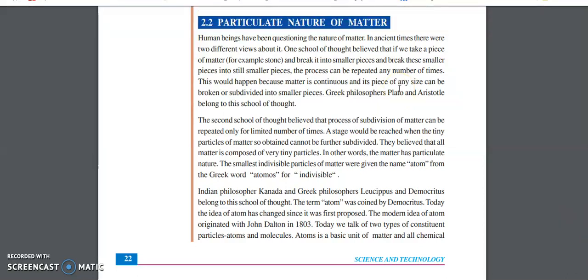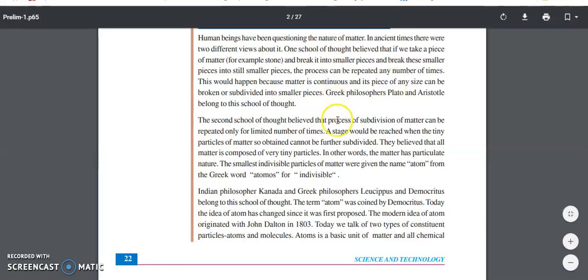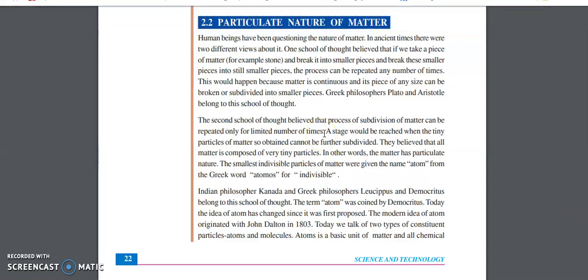The second school of thought told that the process of subdivision of matter can be repeated only for a limited number of times. I can take a chalk piece or whatever substance, and if I keep on breaking it, up to some extent only can I break it into tiny particles. Further, you will reach a point where you will not be able to divide that particle. That is called the smallest indivisible particle.